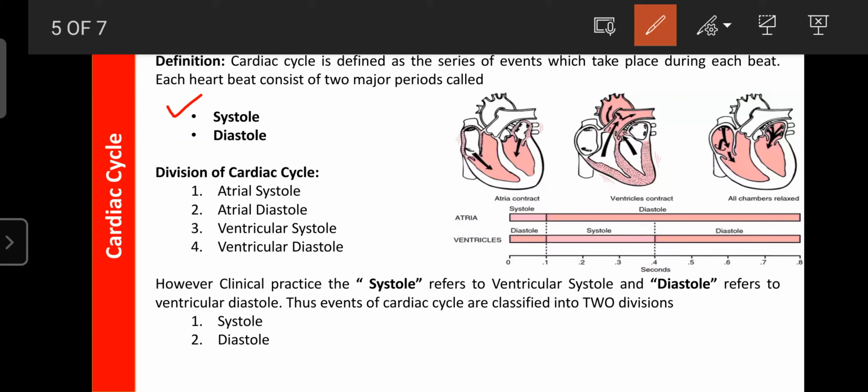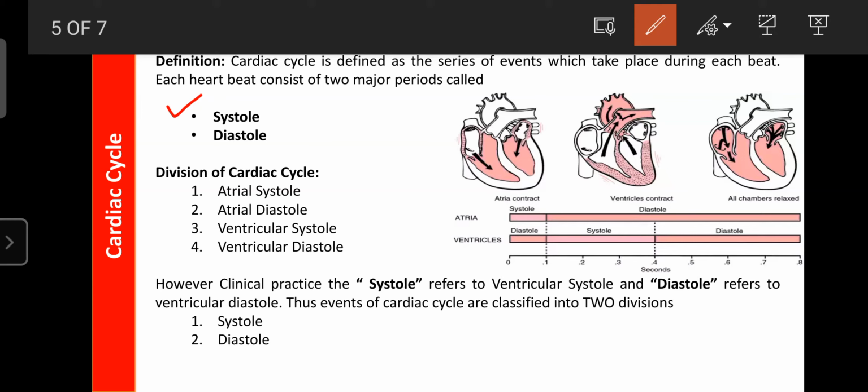The next one is diastole, the relaxation of the cardiac muscle. Complete relaxation helps in the filling of blood into the respective chamber.